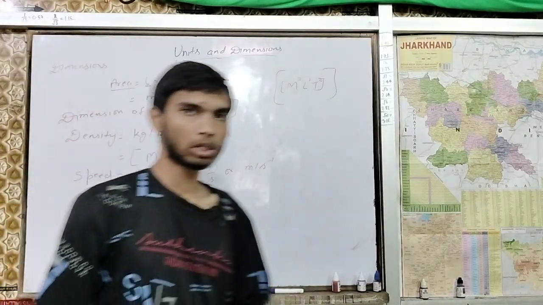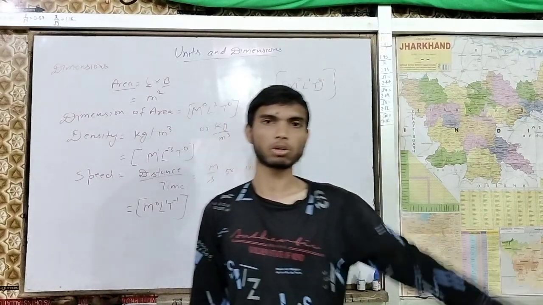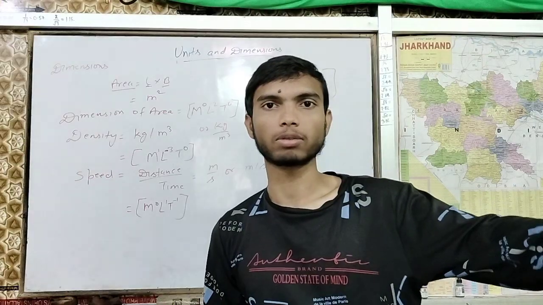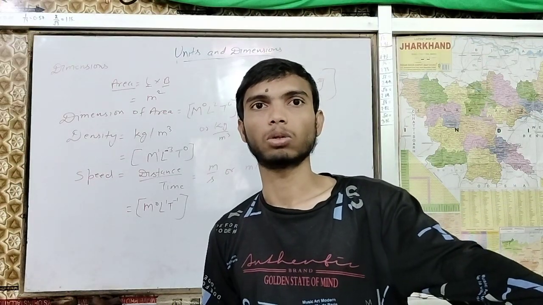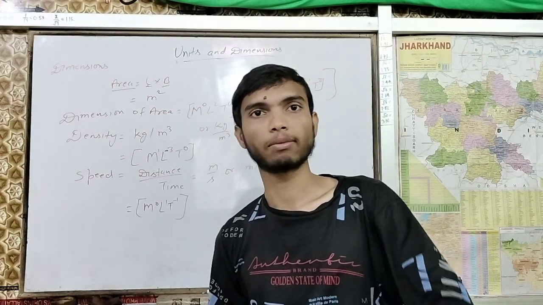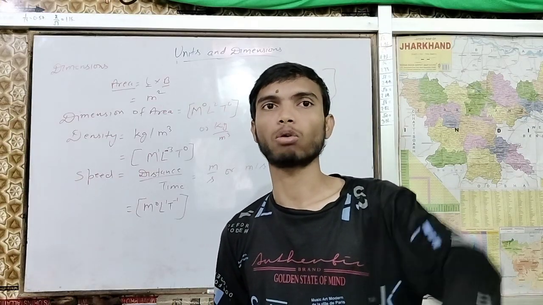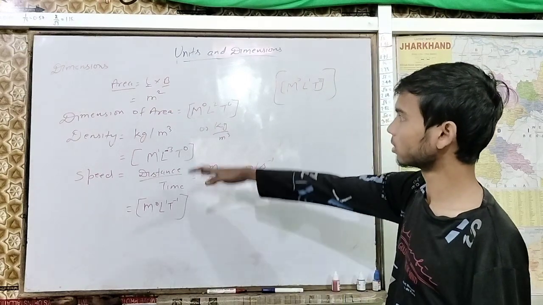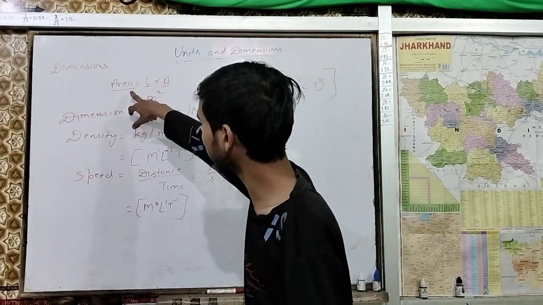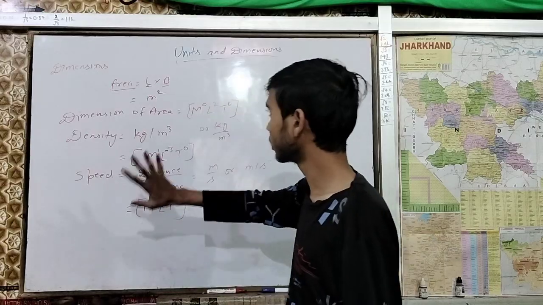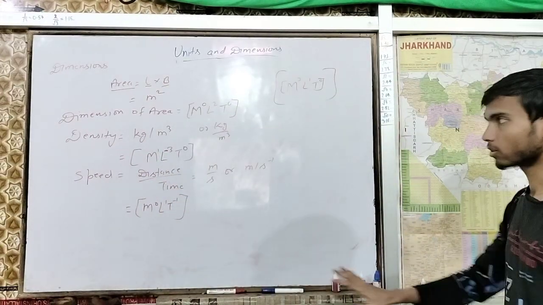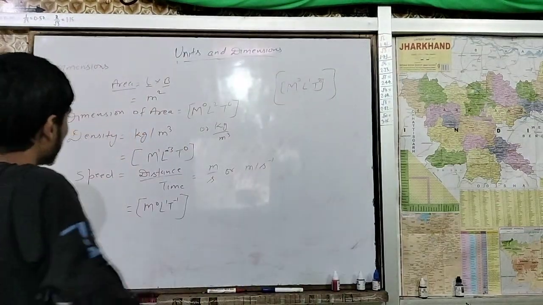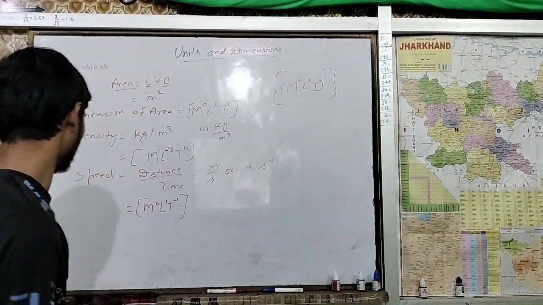Like that, we will take more physical quantities, and then we will see what the units of those given physical quantities are. Then we will try to find the dimensions of all those physical quantities. As of now we saw only these three dimensions. Apart from these, let's see how many dimensions we have.